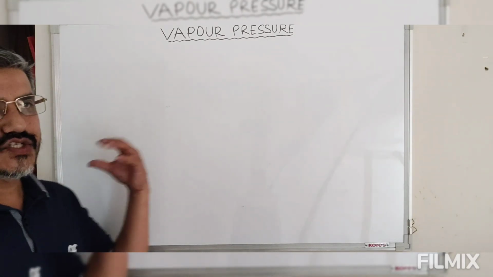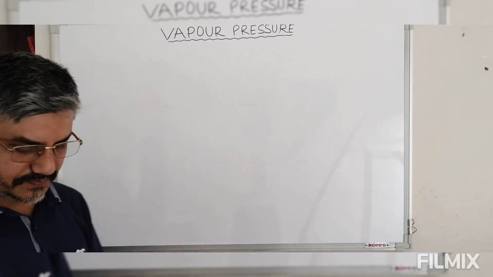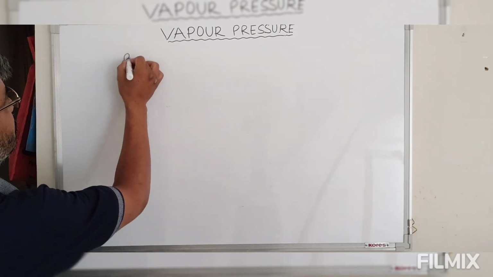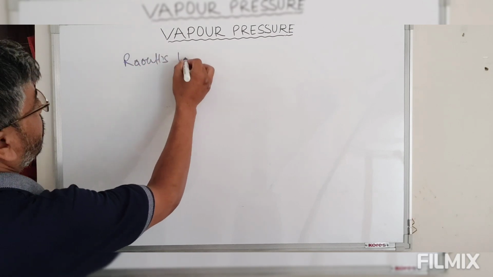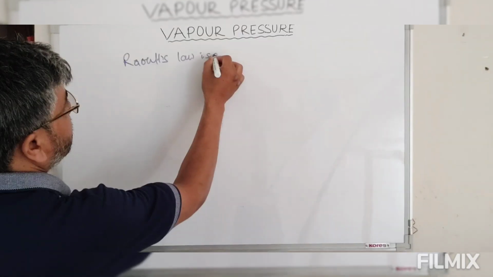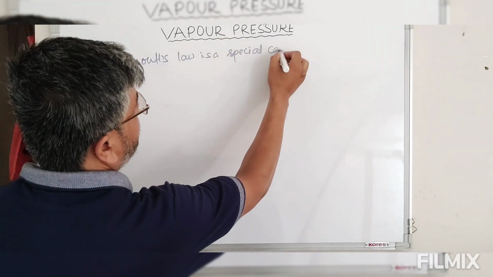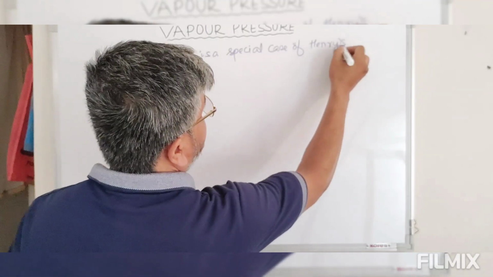Now, having defined Raoult's law, we are comparing it with Henry's law. Now, we are saying Raoult's law is a special case of Henry's law.